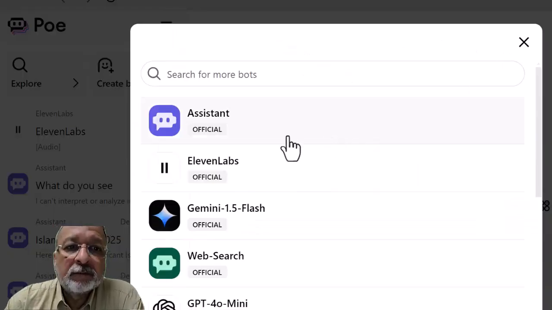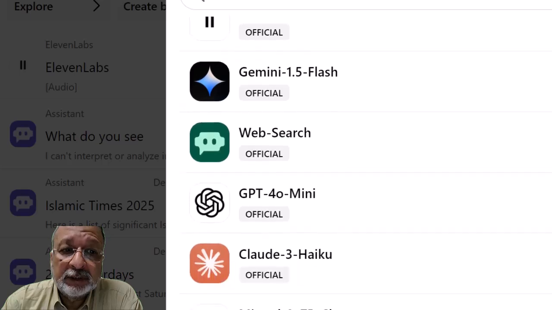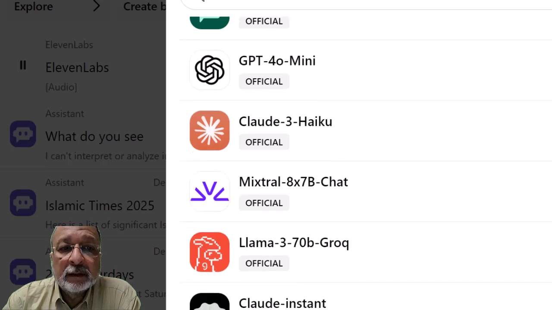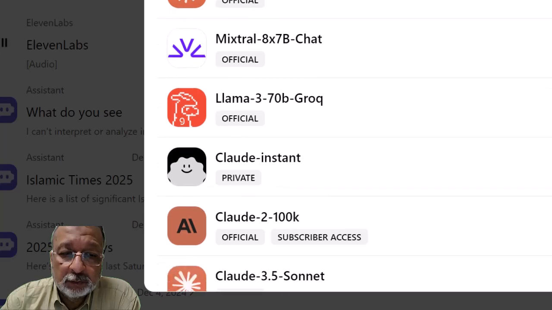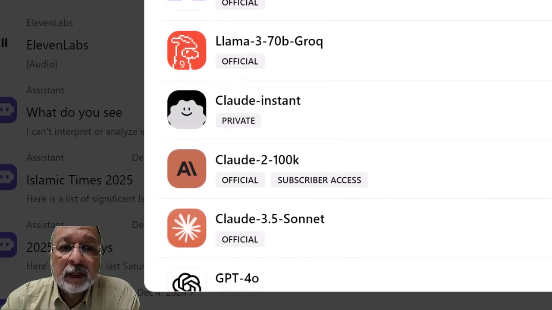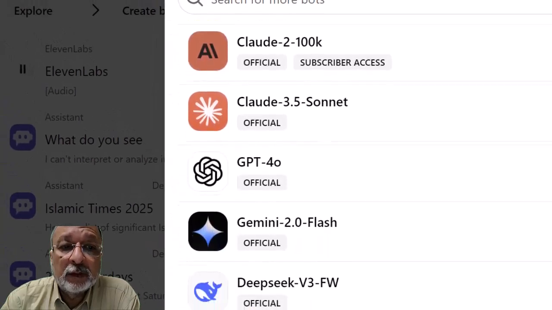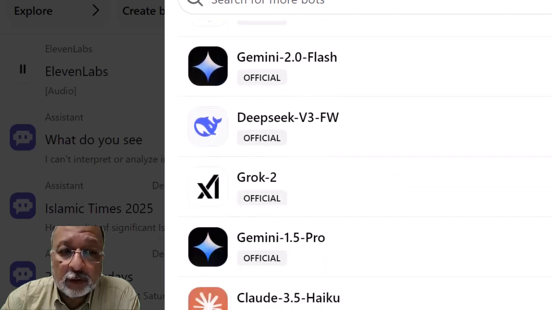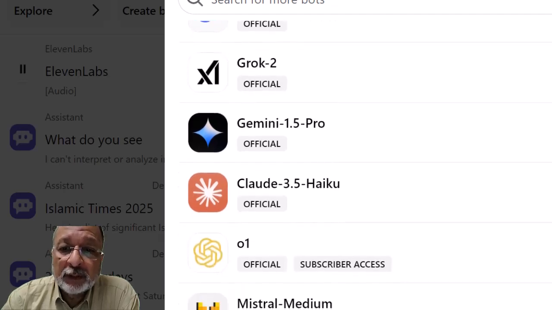As you can see, here is Assistant, ElevenLabs, Gemini Flash, and GPT-4o Mini, Claude 3, Llama by Facebook, Claude 2 100K, and Sonnet by Claude, GPT-4, Gemini 2.0 Flash, DeepSeek, also Grok, Gemini 1.5 Pro, and the rest go on.